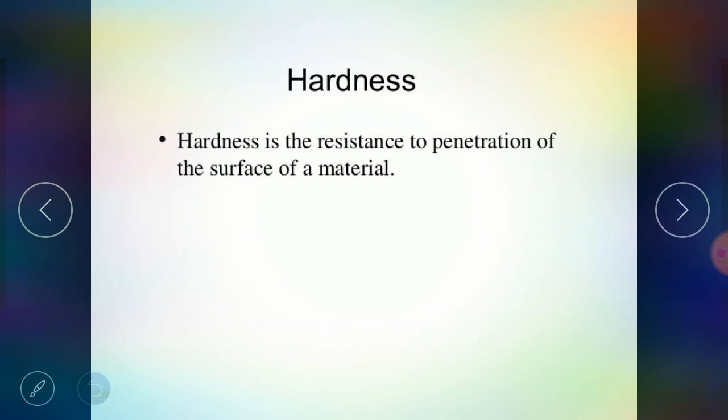Now deformation is nothing but change in length, or when we are scratching some material on the surface of that metal. So it is all types of deformation. If the metal has the property to resist all these types of deformation, that means the material is hard. So this is also a very important property.